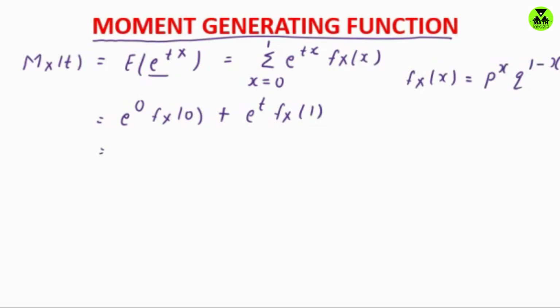So this e to the power 0 is 1, and f(x) at 0, simply substitute x equals 0 in the probability mass function. So this is p to the power 0, which is 1, and q to the power 1 minus 0, which is simply q. So this is q plus e to the power t, and when we plug in x equals 1, this comes out to be p. So this is the moment generating function, that is q plus p e to the power t.